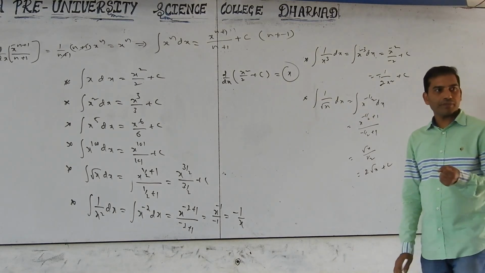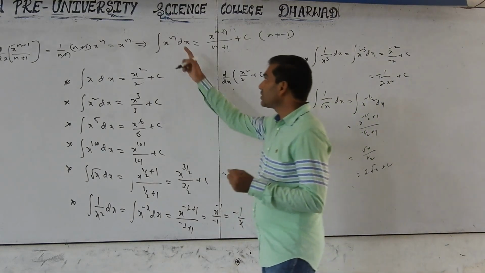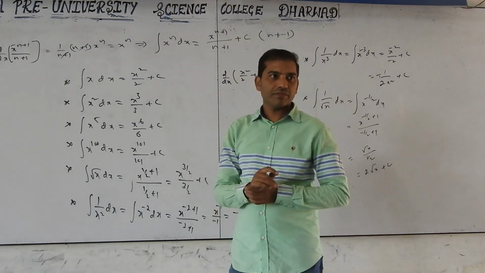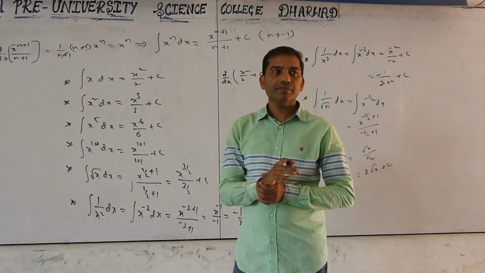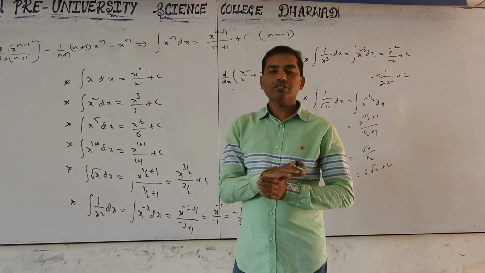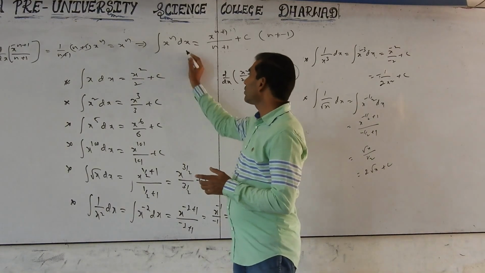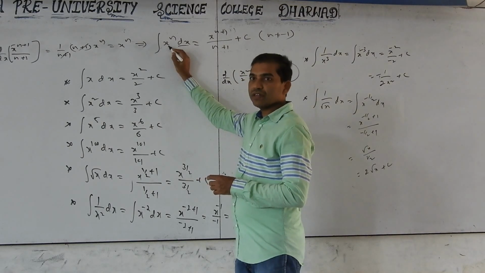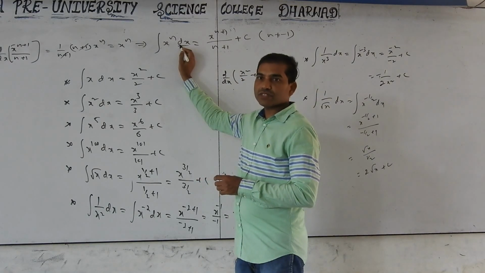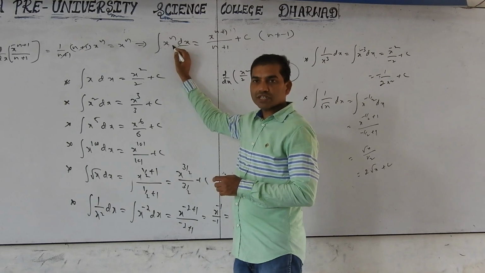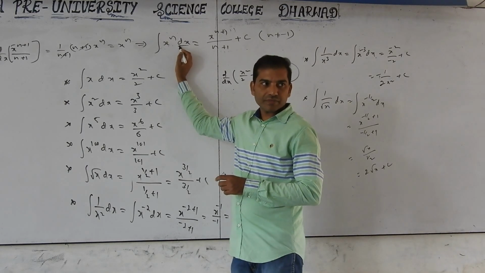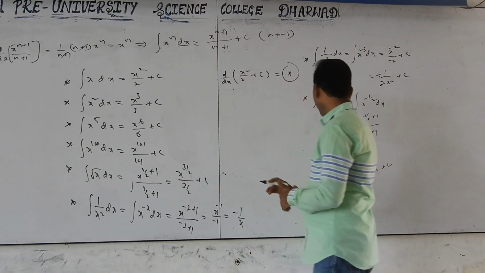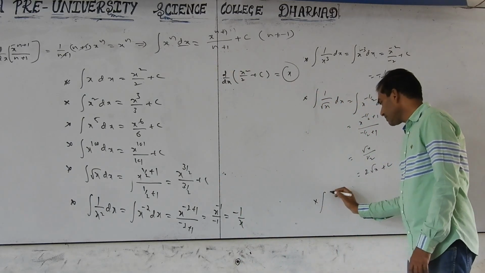If any problem is in the form of x raised to n, where the base is variable and the power is constant, then the integration formula is x raised to n plus 1 by n plus 1. This is called integration with respect to x, and it is denoted by integration of x raised to n dx. Understood? Now, what about integration of 1 by x?